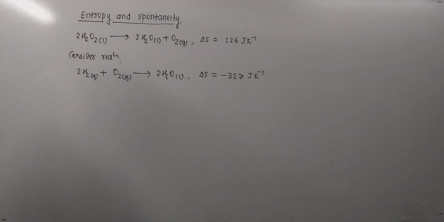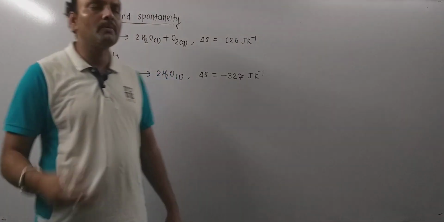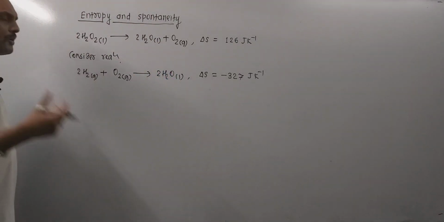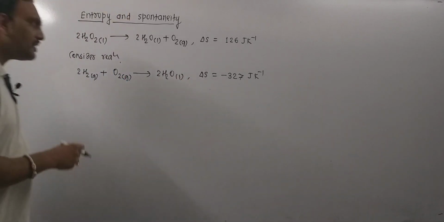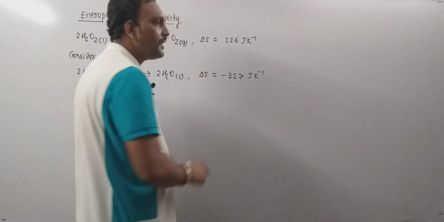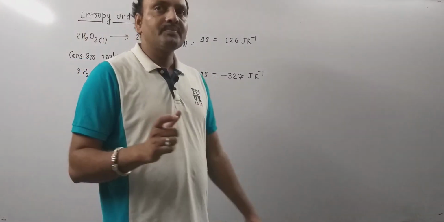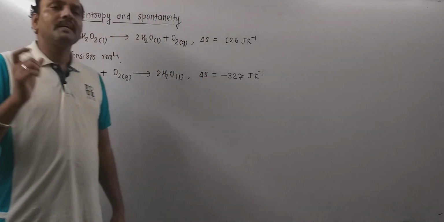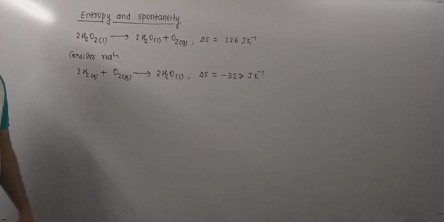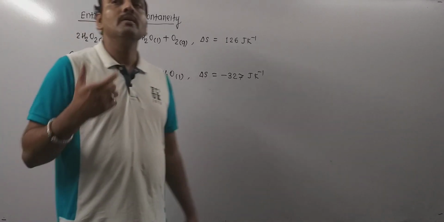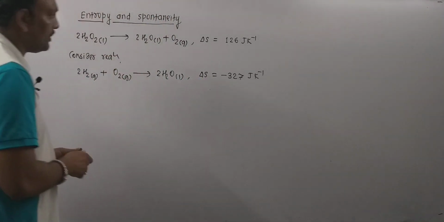Now this is also a spontaneous reaction. Once initiated, it goes to completion, in one direction. But the entropy change of this reaction is negative. It means that the entropy of the system alone cannot explain the spontaneity or feasibility of the reaction. Thus, we need to take care of the entropy of the surroundings as well.